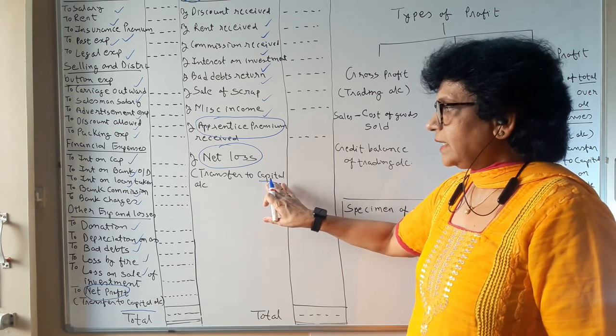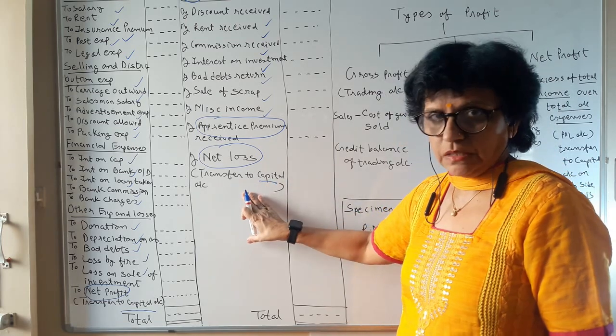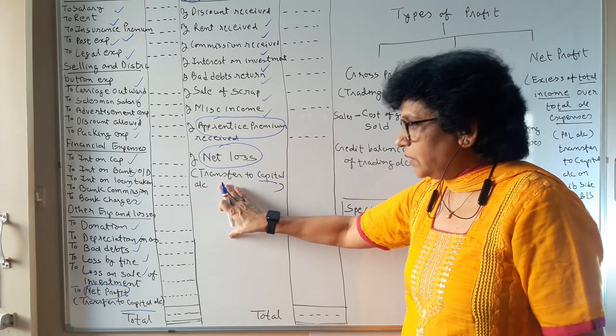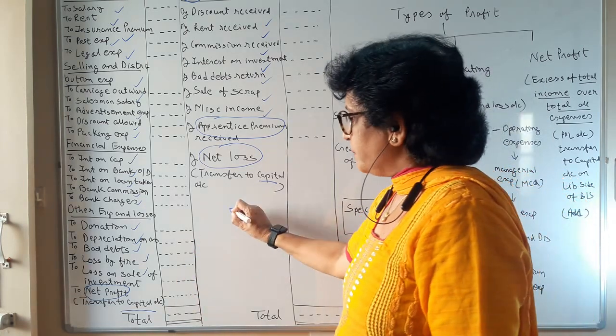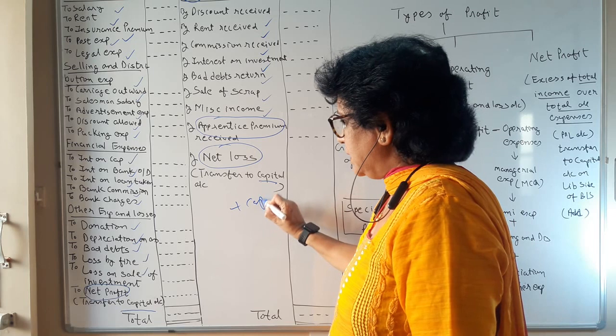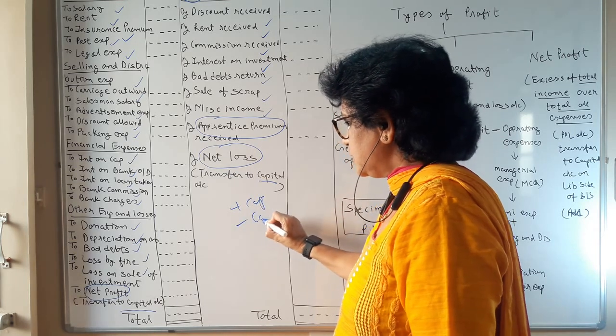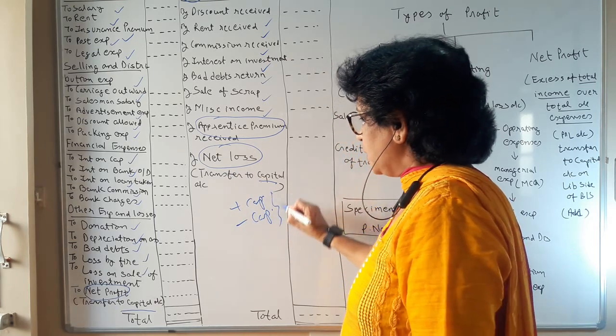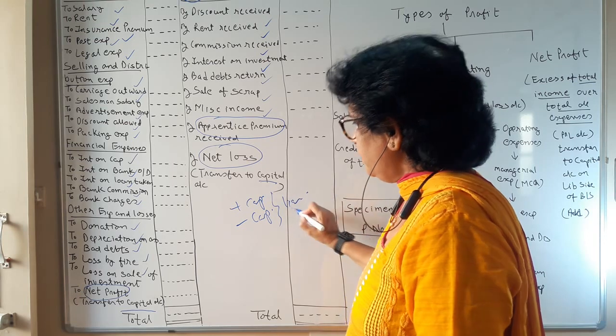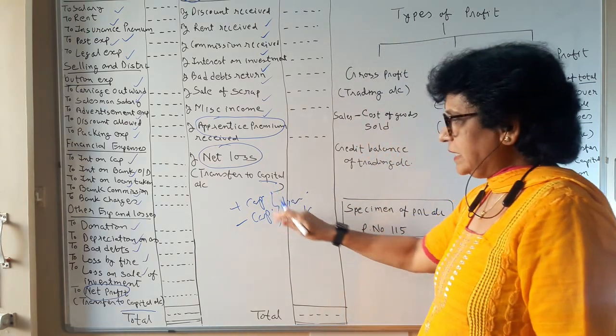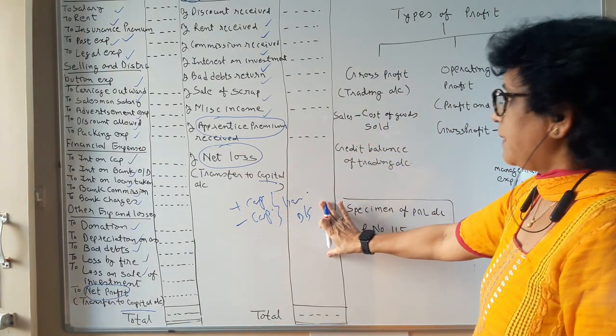Where will you find the capital account? In the balance sheet. If there is a profit, that amount will be added to capital. If there is a loss, it is to be deducted from capital on the liability side of the balance sheet. So ultimately it will go to the balance sheet capital.